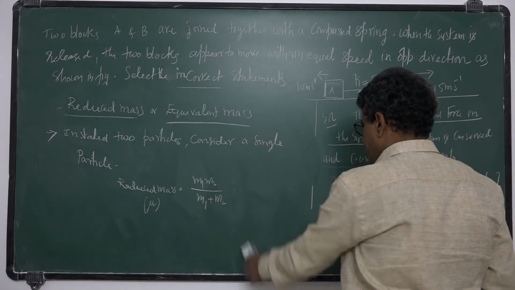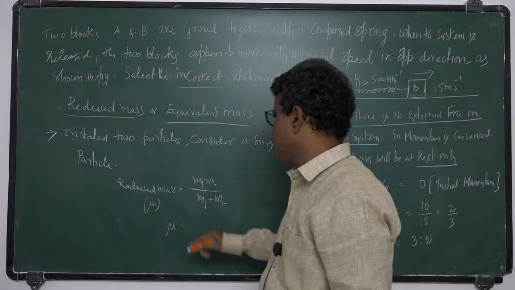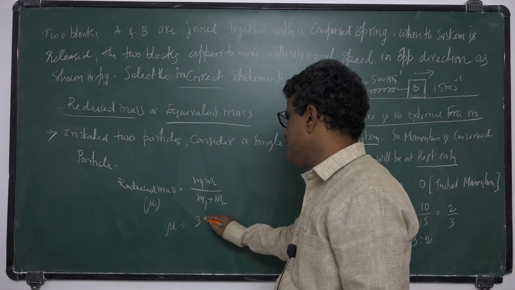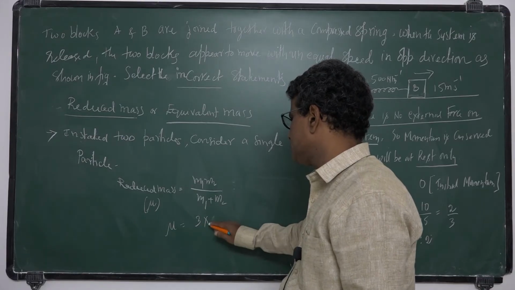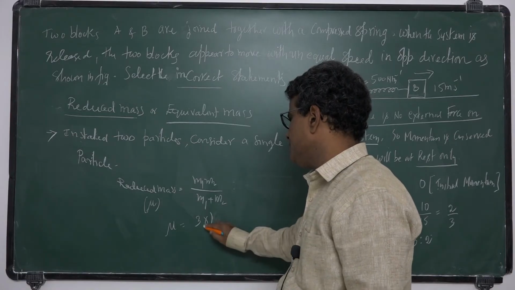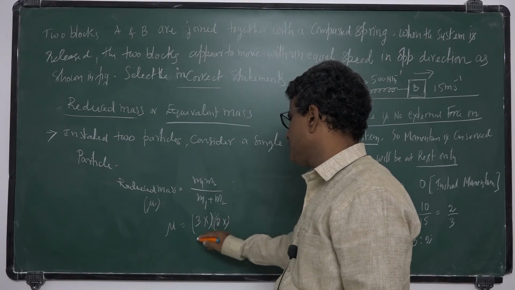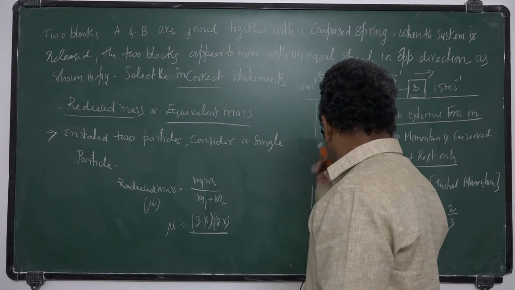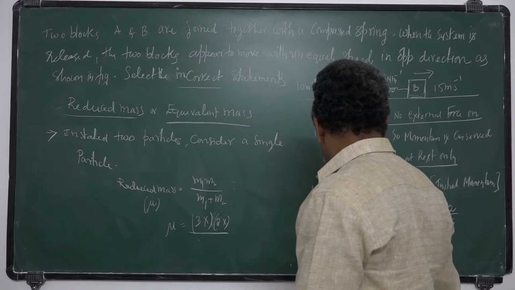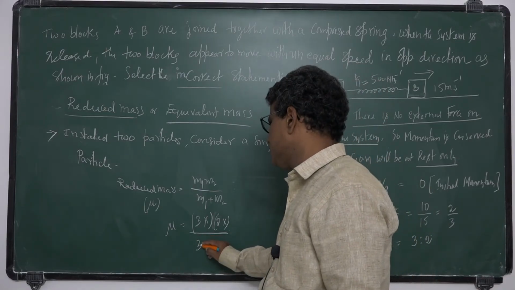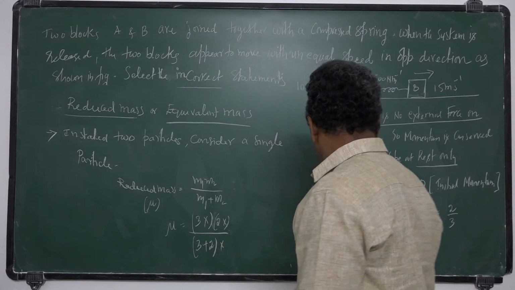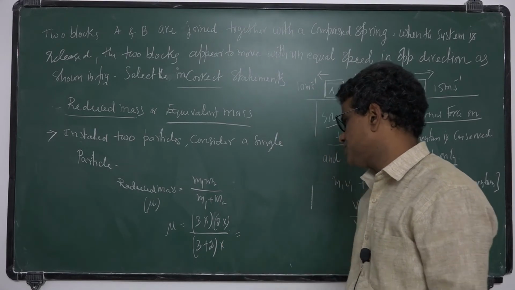How much is the reduced mass? Mu is equal to m1 m2 by m1 plus m2. So 3x into 2x by 3 plus 2 of x, because x is a constant.